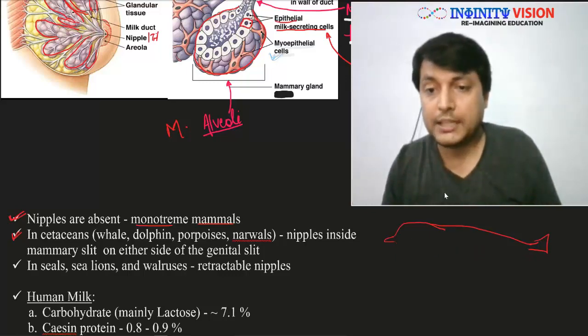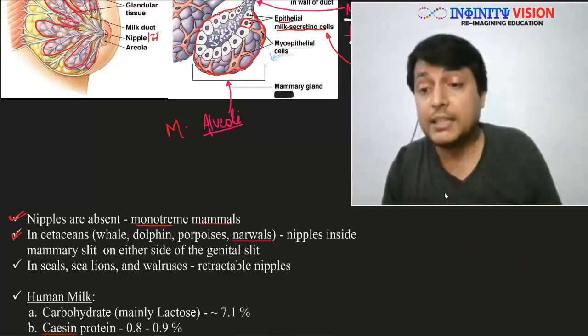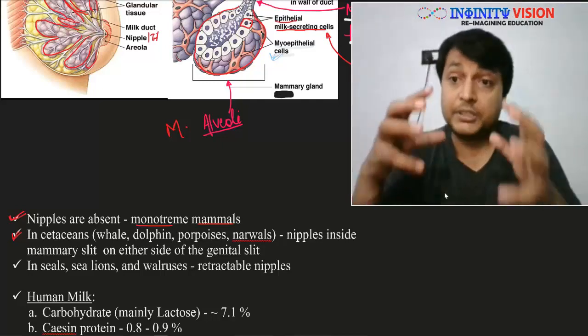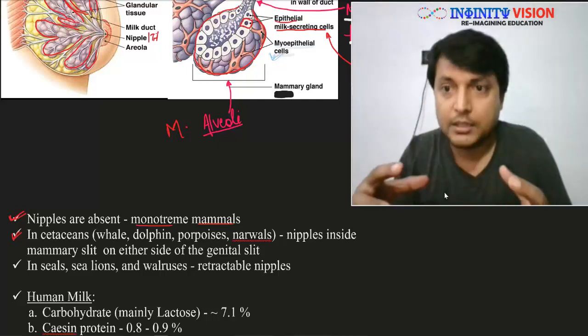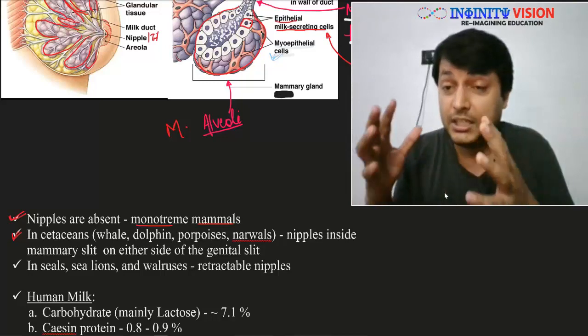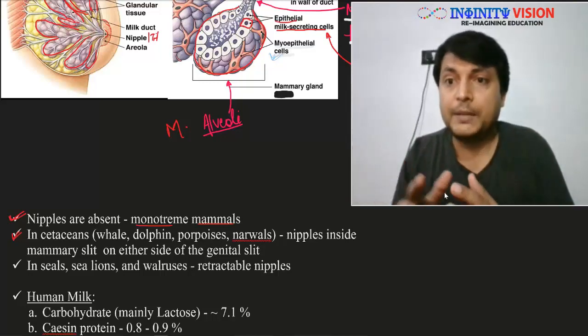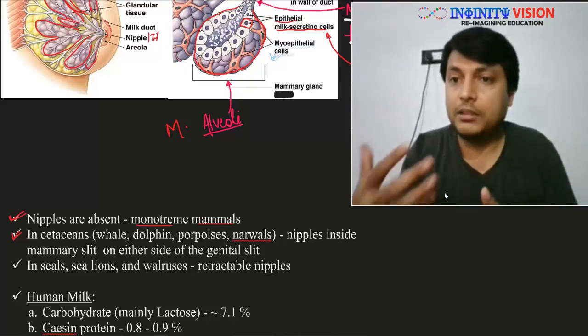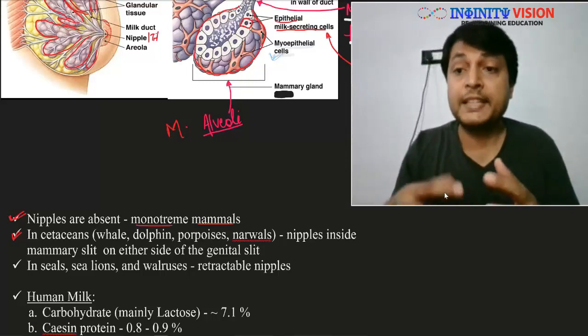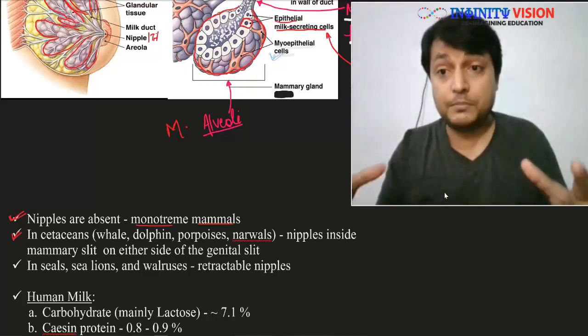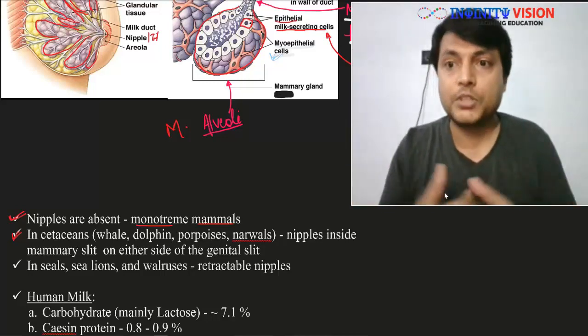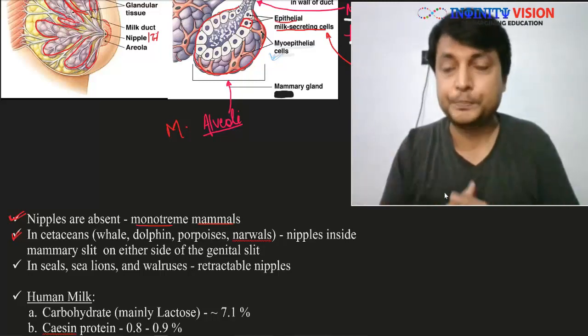One on either side, and inside these slits is the mammary gland. The mammary gland is not outside the body. It is because if it is outside, it will interfere in their swimming. It will interfere in their streamlined body design, which is meant for swimming, as they are aquatic.